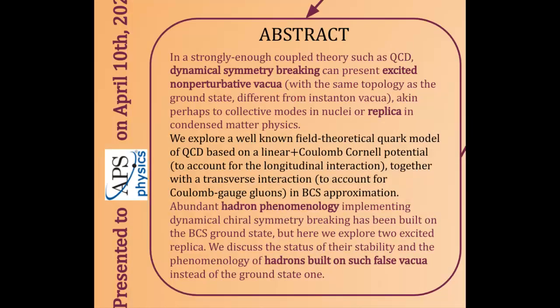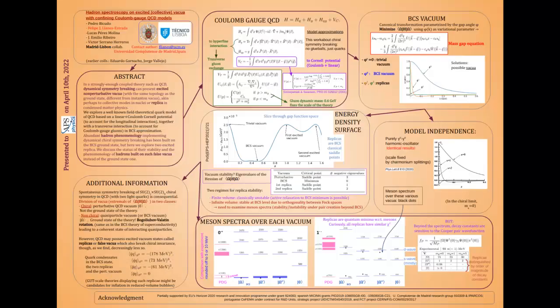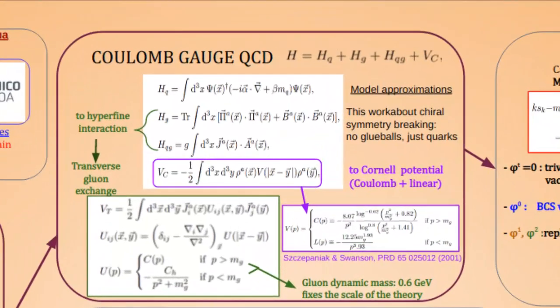Quarks and gluons are almost massless particles. They, however, acquire inertia due to interaction, which gives most of the atoms and our mass. The equations that yield this mass, however, may have more than one solution. This leads to replica vacua that the Lisbon group has been studying for a few years.